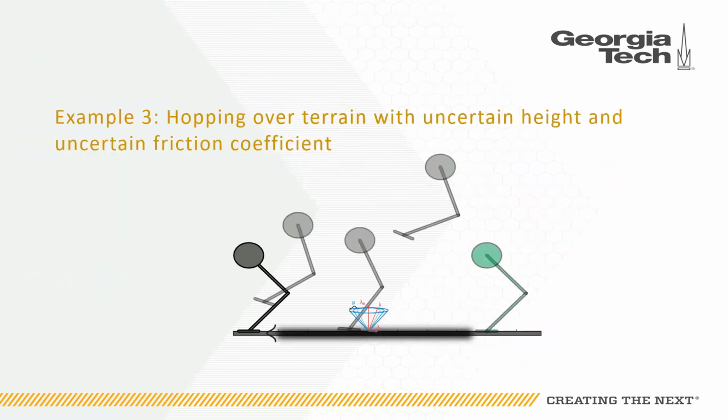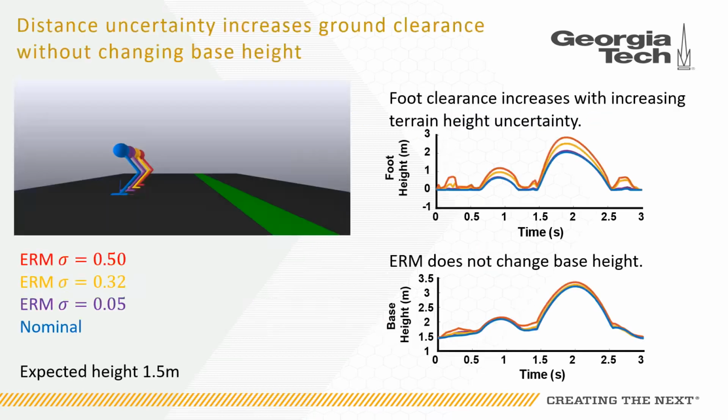In our final example, we investigated hopping over terrain with uncertainty in both the height of the terrain and in the coefficient of friction. In this example, the hopper also has 2 contact points, one at the toe and one at the heel. Here we also examined the effects of the ERM cost on the motion of the floating base as well as the foot.